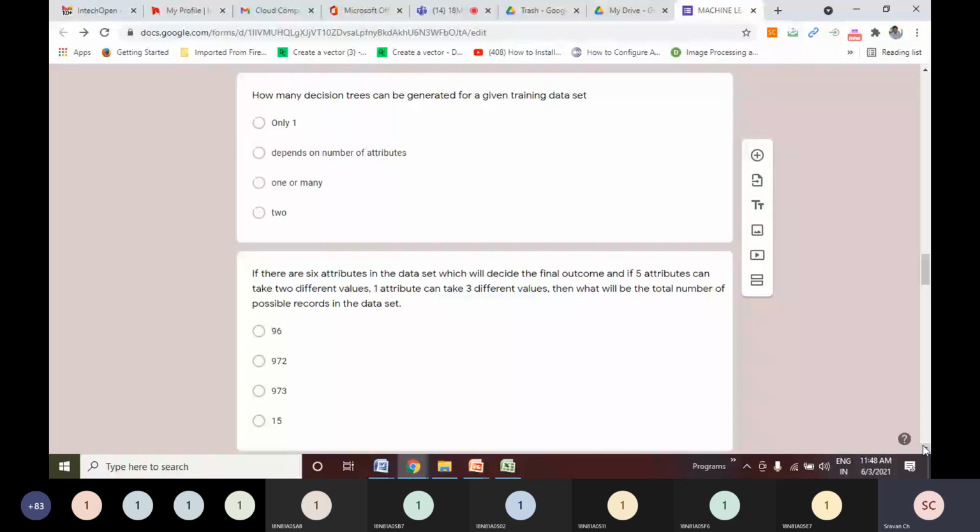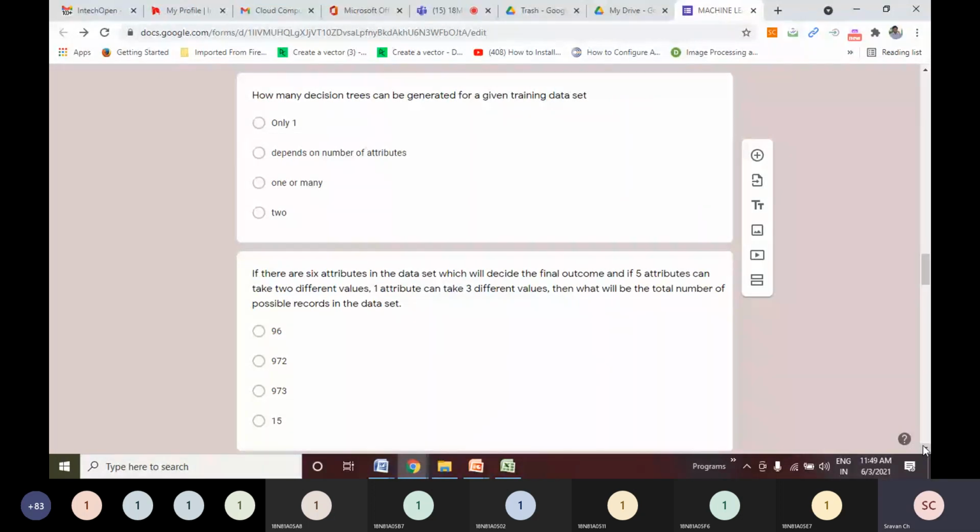First of all, please try to understand, it is given only to confuse you. How many decision trees can be generated for a given training data set? Simply one or many. It does not depend on the number of attributes. It all depends on how information gain was calculated. If 2 attributes incidentally, by coincidence, get the same information gain, then I can go for two trees with 2 different root nodes, right? So it does not depend on the number of attributes. The second option was intentionally given to confuse you. The answer is very simple: one or many.